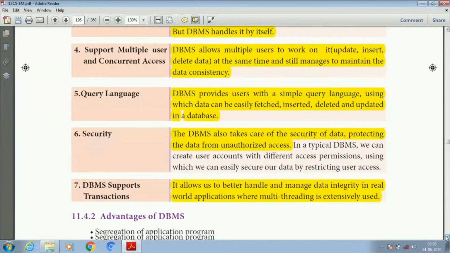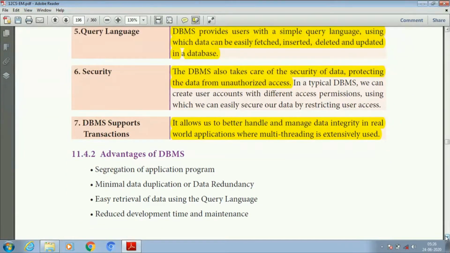Next one is DBMS supports transactions. It allows us to better handle and manage data integrity in real world applications where multi-threading is extensively used. It's a multi-level transaction, meaning it manages data integrity in different fields.